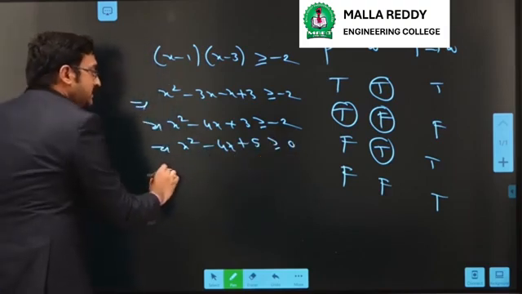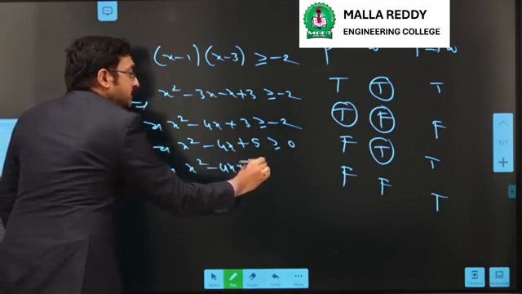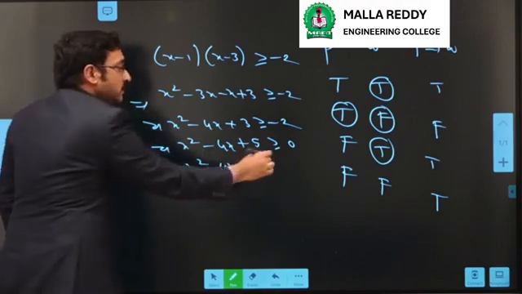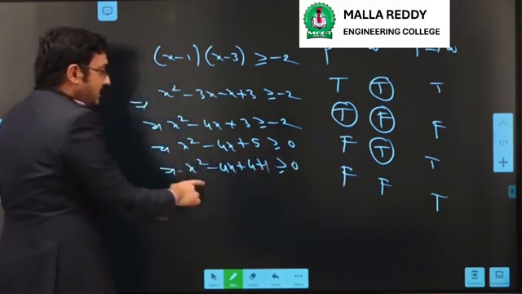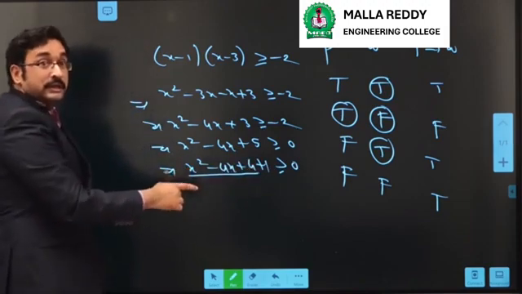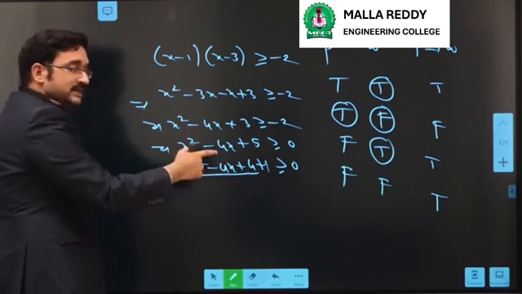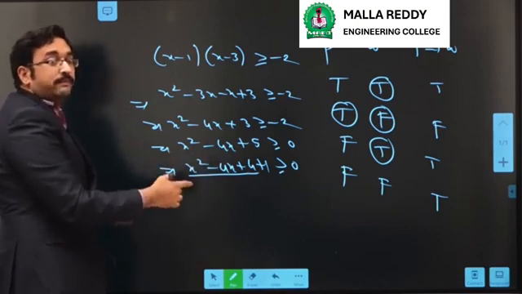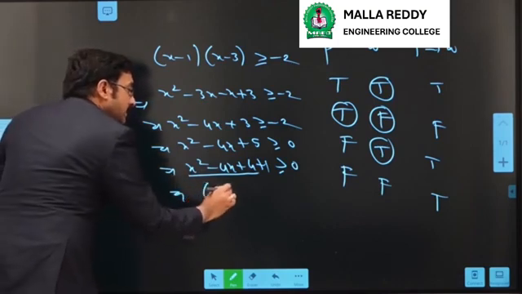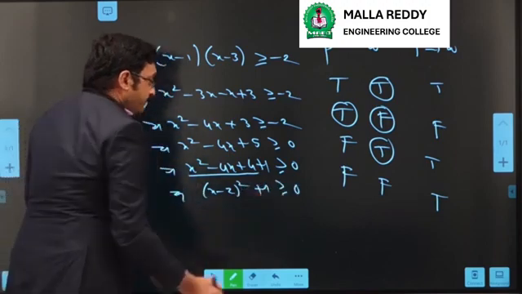We will write it as x square minus 4x plus 4 plus 1, because 5 can be written as 4 plus 1. See the first part, x square minus 4x plus 4. It is in the form a square minus 2ab plus b square. So, apply the a minus b whole square formula. That implies (x minus 2) whole square plus 1 is greater than or equal to 0.